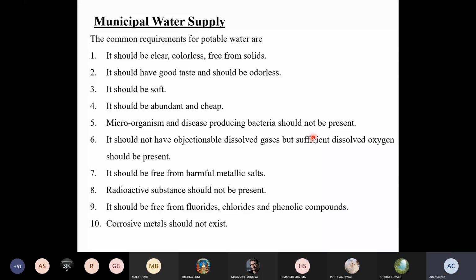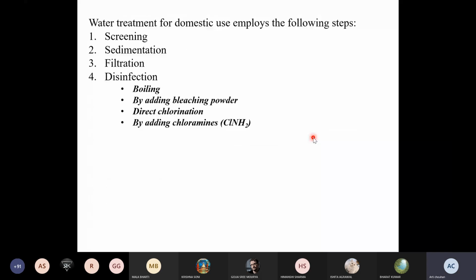So water treatment for domestic use employs the following steps. First one, screening, then sedimentation, filtration, and disinfection. Disinfection is the extremely important part. So let's discuss these one by one. What is screening? Screening is actually to screen the water through a large number of holes. So all the floating materials are retained by them, and the leftover water is collected for the further process of sedimentation.